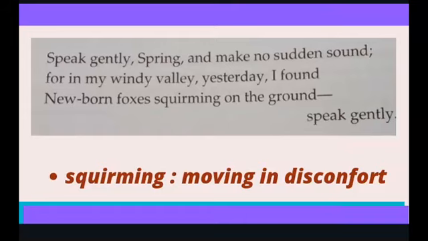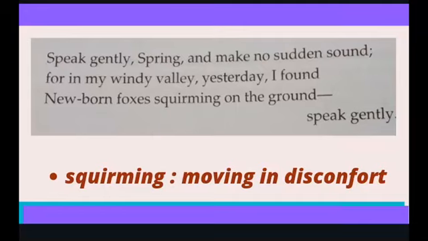Now the poet says that he has found newborn foxes in the windy valley. Now these newborn foxes are moving in discomfort. That means they are very uncomfortable, and therefore the poet is requesting the spring season to speak gently. That means not to make noise, not to blow noisily, but to be gentle.